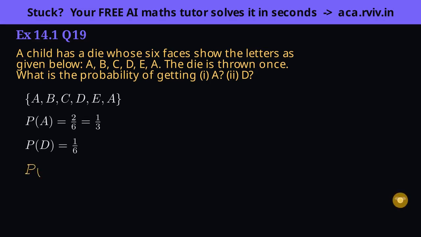Insight: always count faces, not distinct letters. A letter on 2 faces has double the chance. Probability tracks how many equally likely outcomes match, and each face is one such outcome.